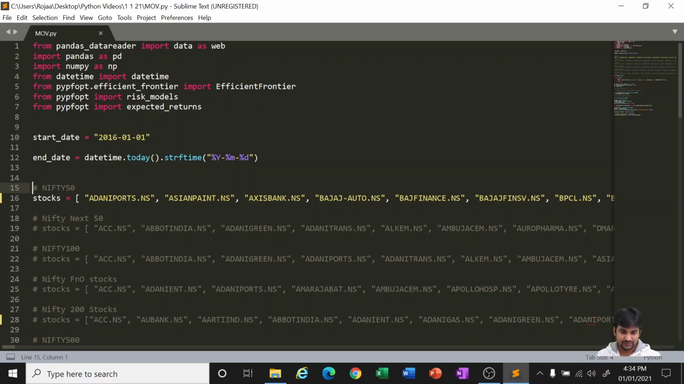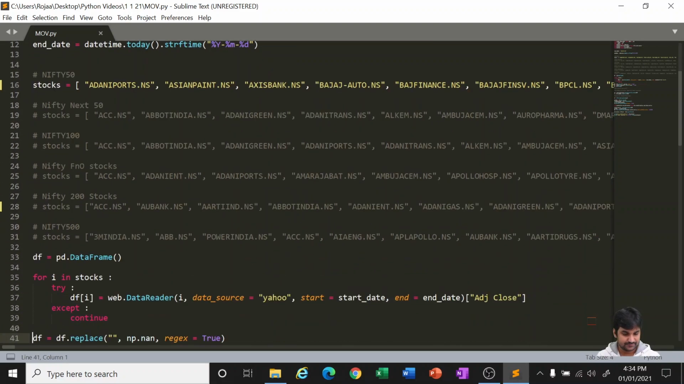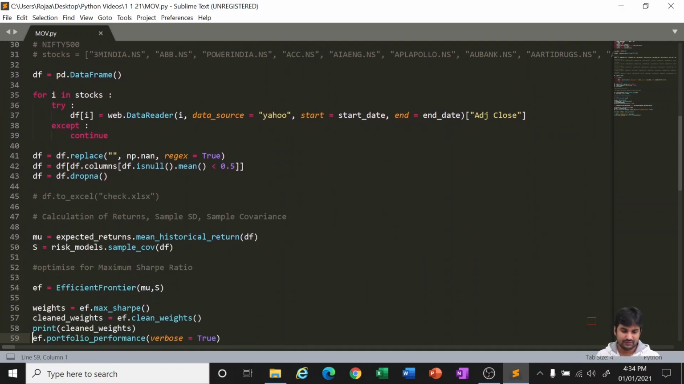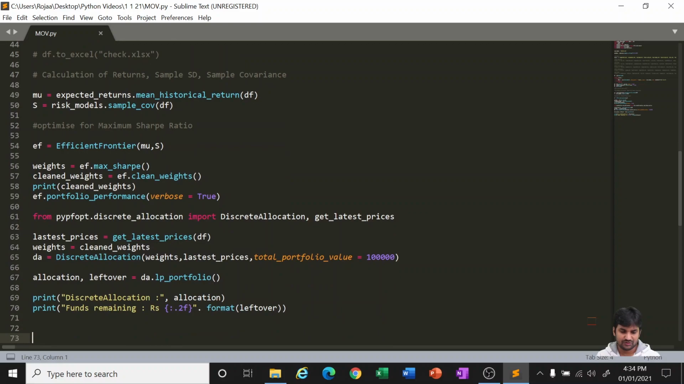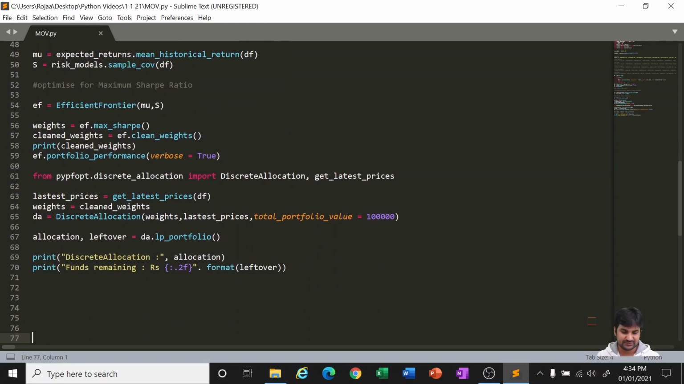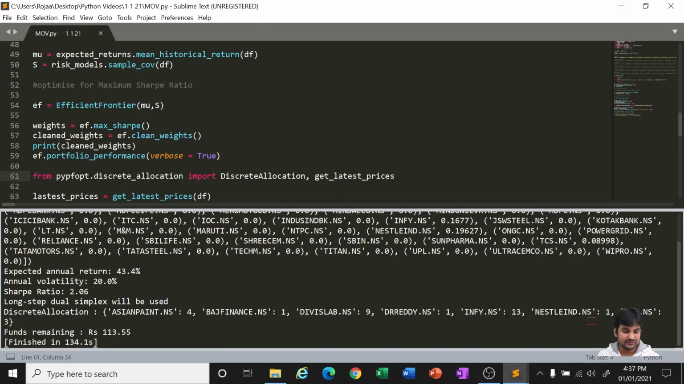The rest everything is the same: start date, end date is till today, and the data frame is created, and we replaced all those issues. We are calculating the returns. Again, efficient frontier, weights, cleaned weights, everything we have seen, discrete allocation. So now I'm just quickly executing it, and I'll fast forward it till we get the result. Okay, so we got the result. Generally it takes around 60 to 80 seconds only, but somehow for now it has taken 134 seconds for varied reasons. Anyways, let us interpret what it has given to us.